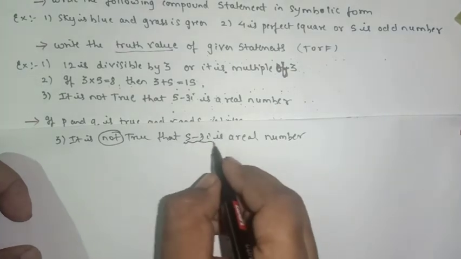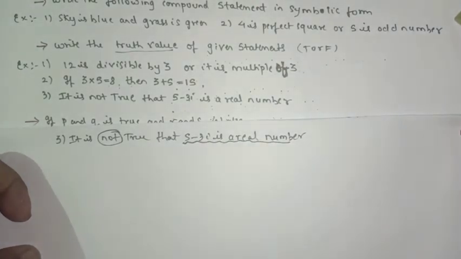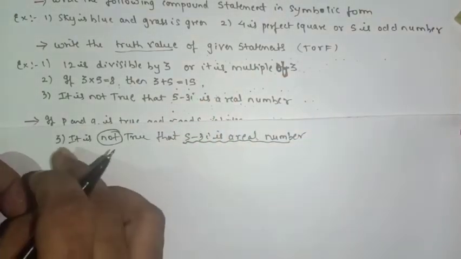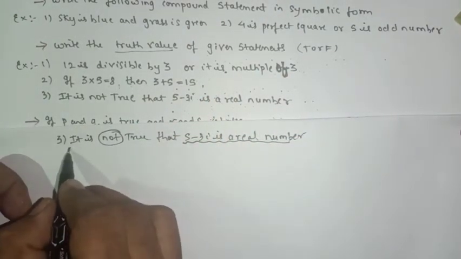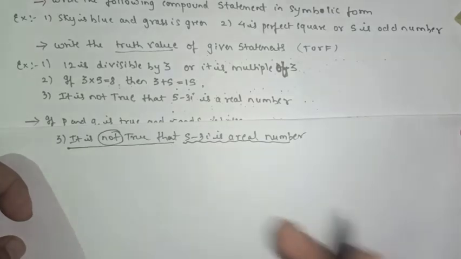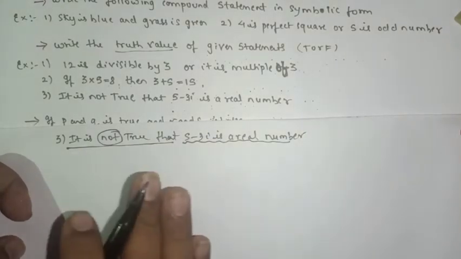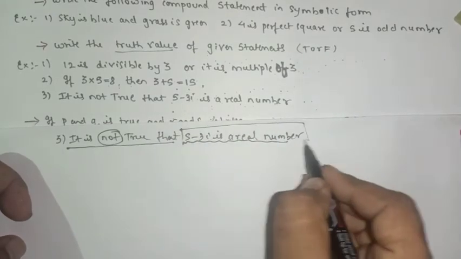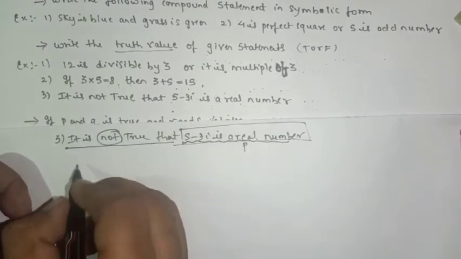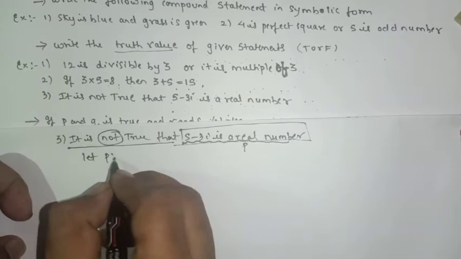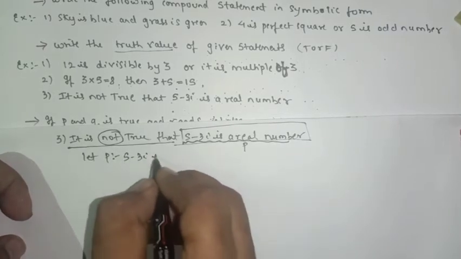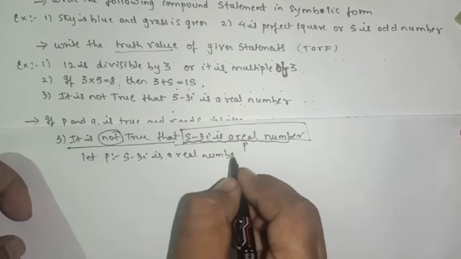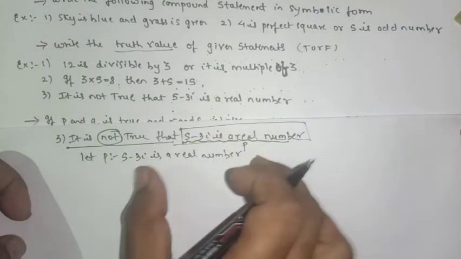In the main sentence we can clearly see that it is: 5 minus 3i is a real number. When you read the sentence, actually it seems that this not is joined with the whole thing. It's not true that, what is not true? So actually there is only one sentence here. Let P be 5 minus 3i is a real number. Got the point? Actually it is one sentence, there are not two here.